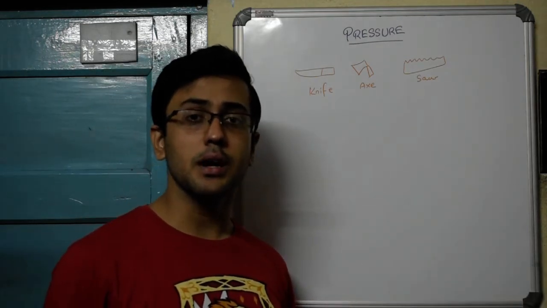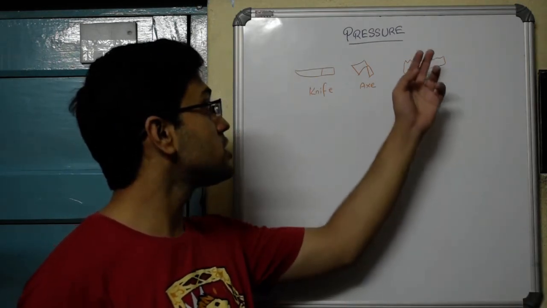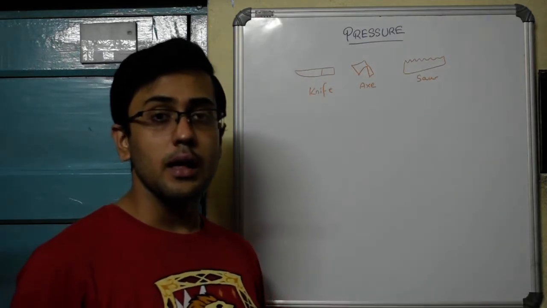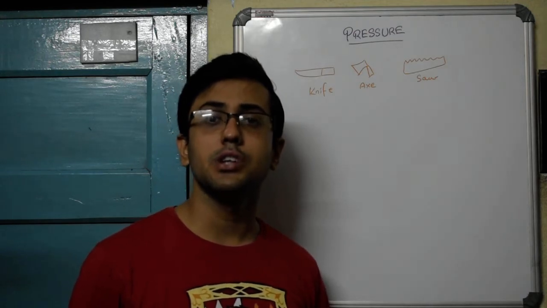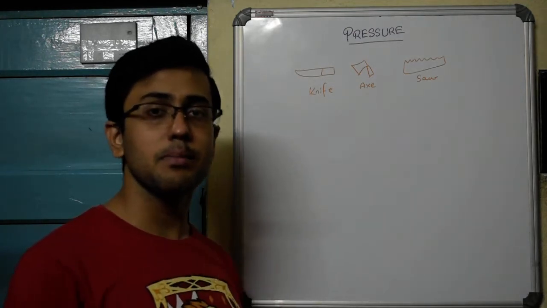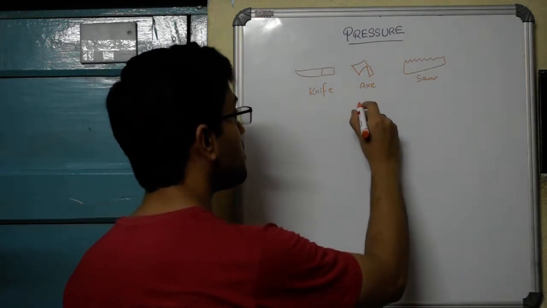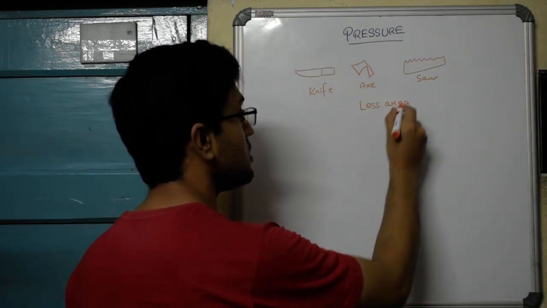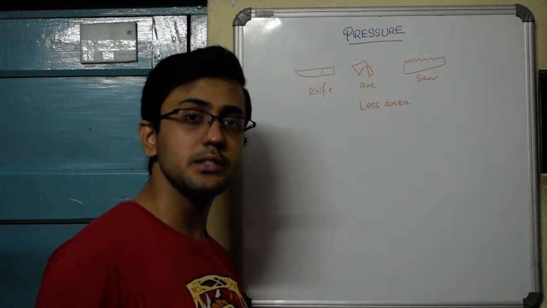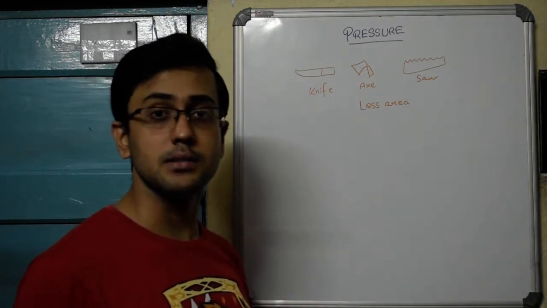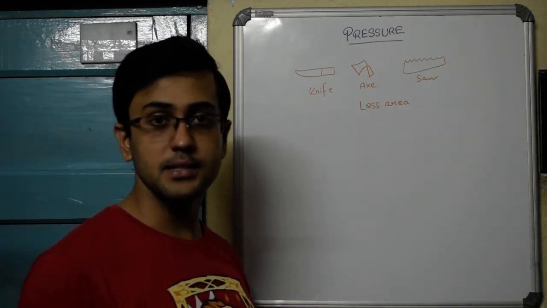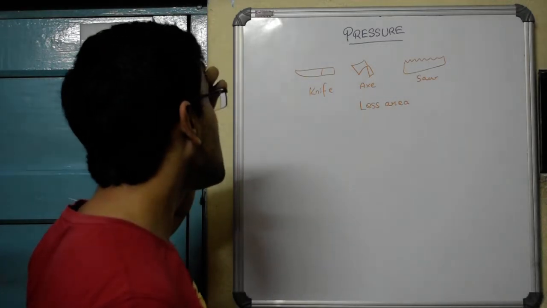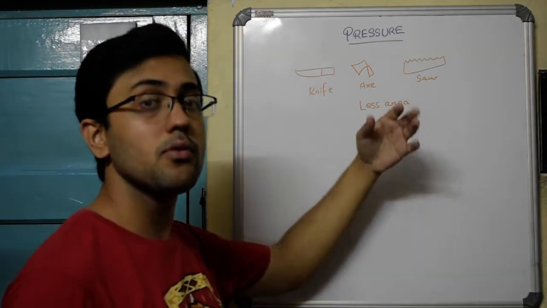Each of these cutting devices has very sharp edges, whether it's the knife or the saw. As per their various applications, they have very sharp edges. So what does sharp edge mean? Sharp edge basically means less area. So the sharper an edge is, the lesser the area is. And we know that if area is decreased, what happens? Pressure increases. As a result, with this kind of tools, we can easily cut whatever we wish to cut.